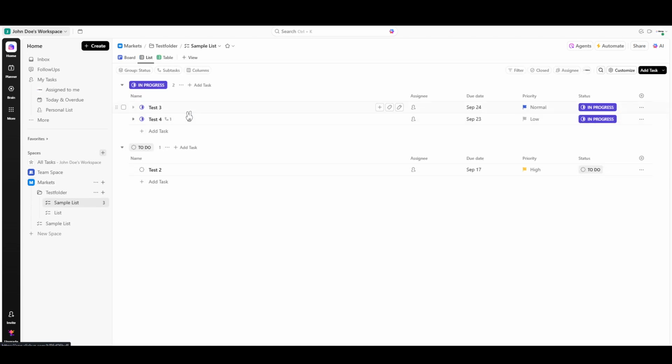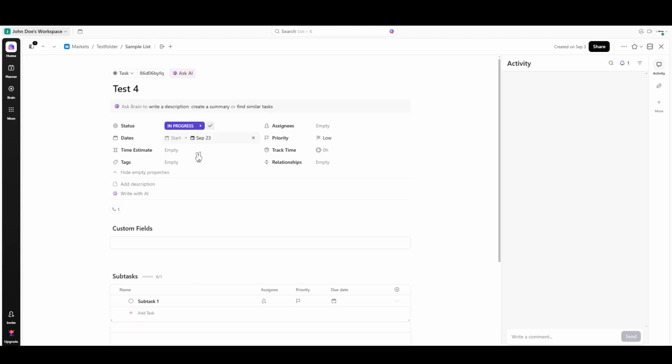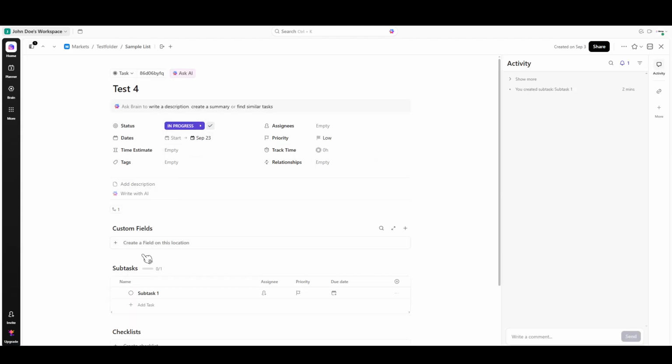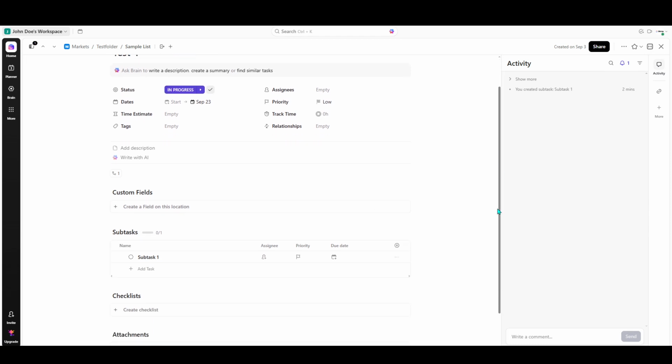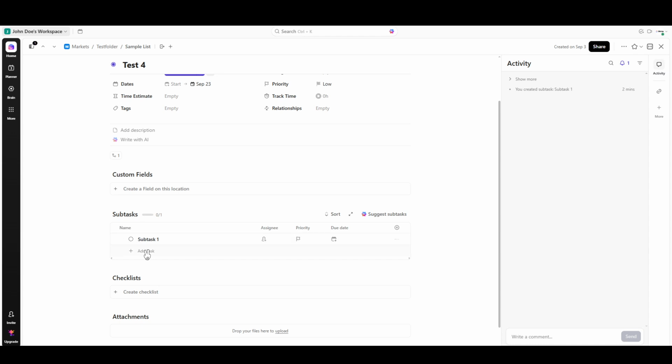Now, focus your attention on the section labeled Add Subtask. This is where you'll be able to create a new subtask beneath your main task. It's straightforward. Simply click on the Add Task button. This is where the real magic happens.